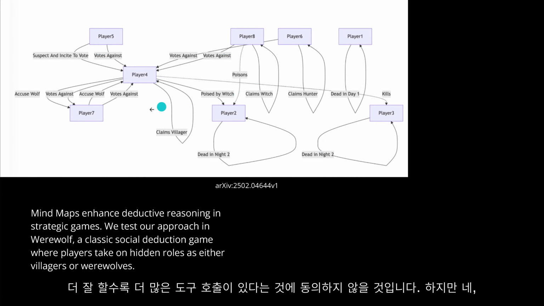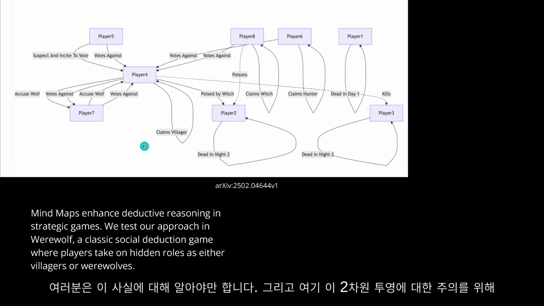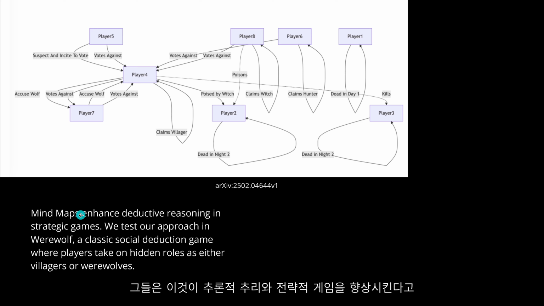but yeah, you just should know about this fact. And here they said for this mind map, for this two-dimensional projection, unfortunately, University of Oxford goes only with a two-dimensional representation. They say this enhances the deductive reasoning in strategic games, and they have the werewolf game, and they run this also with humans and with AI, and only with AI.